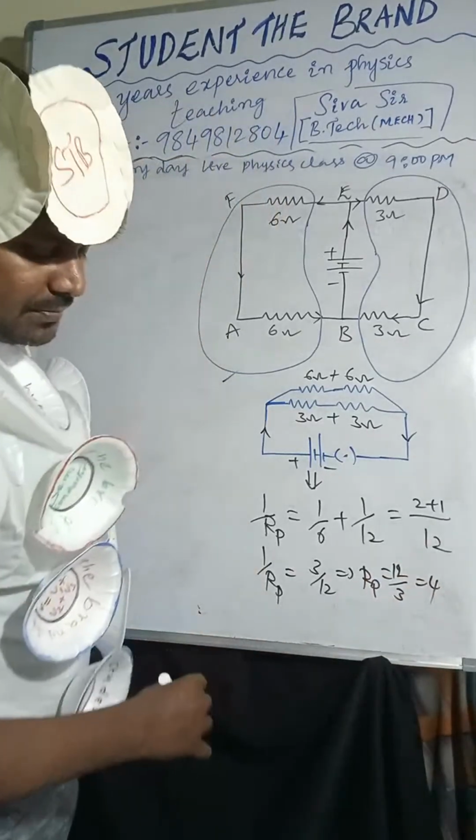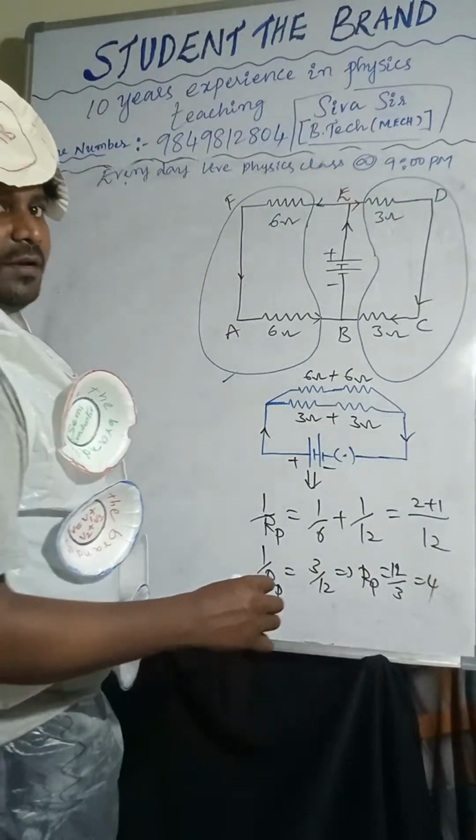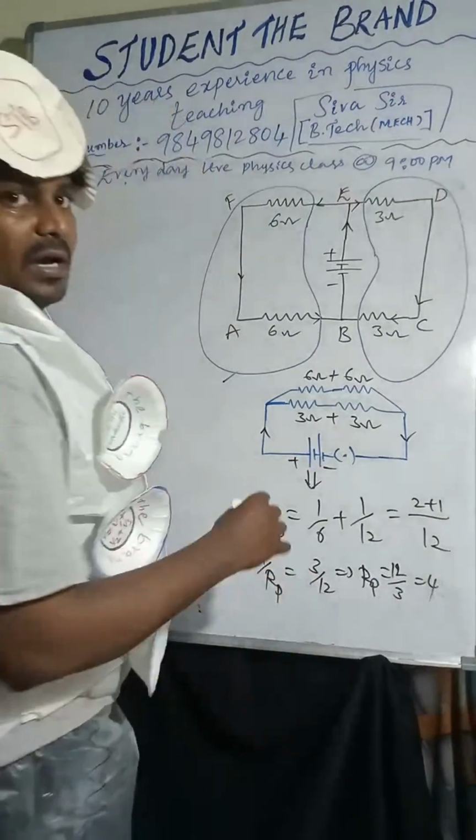So the answer is 4. Let me know whether it is correct or wrong. Rp equal to 4.